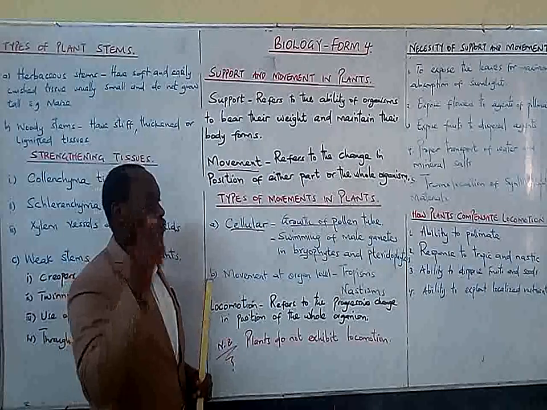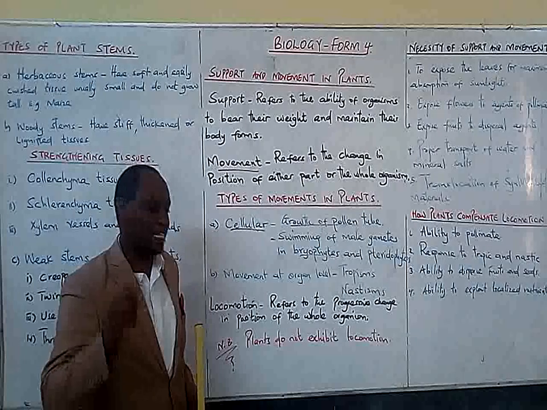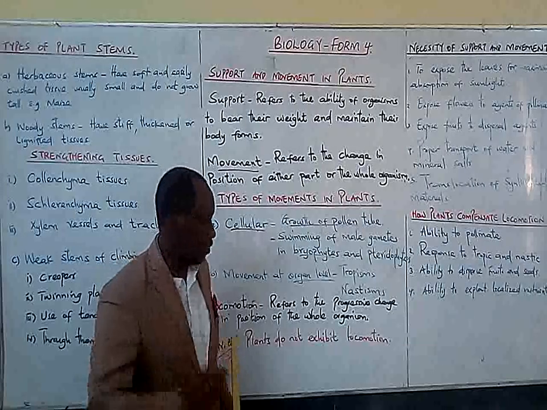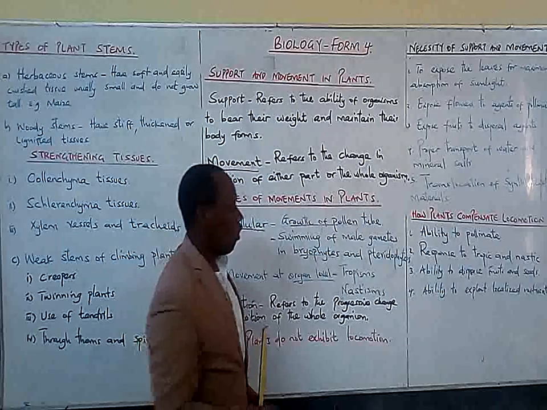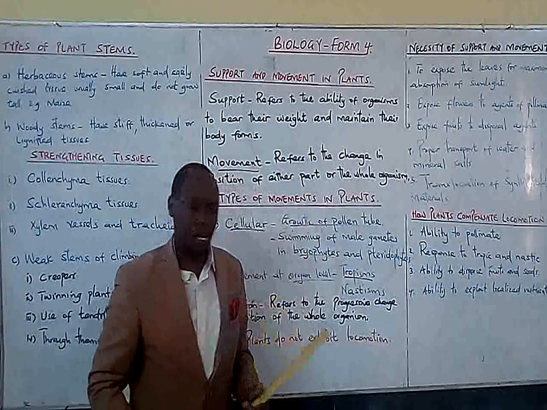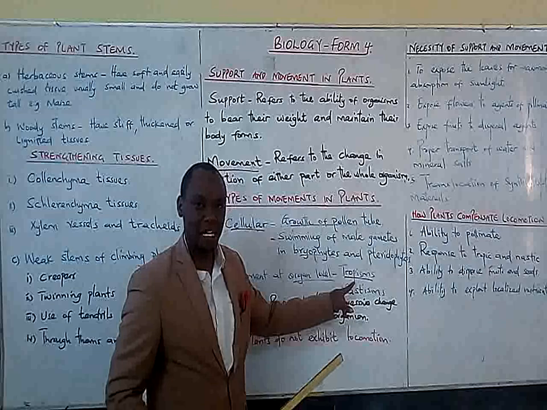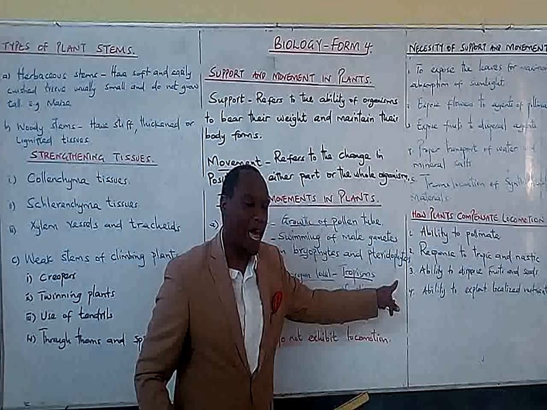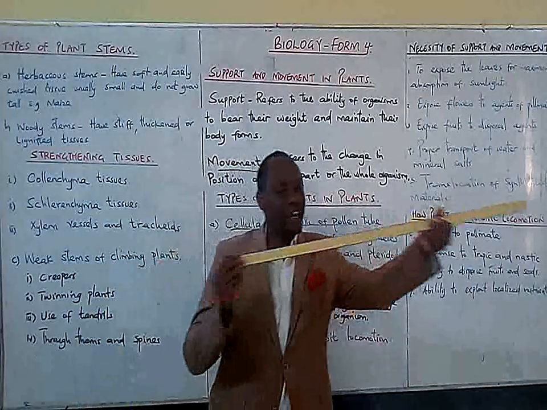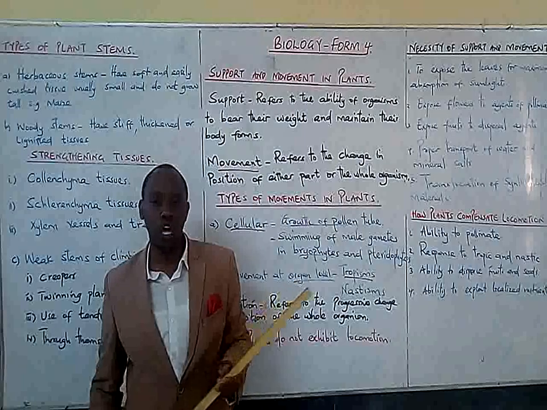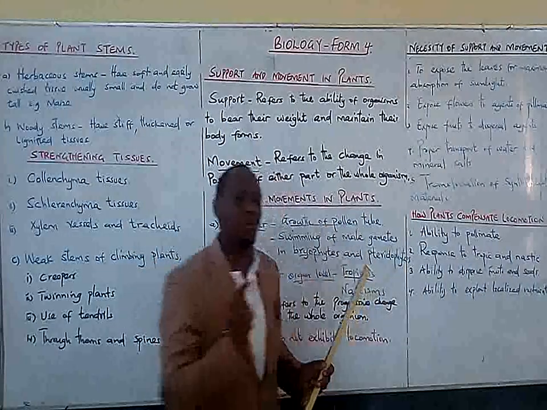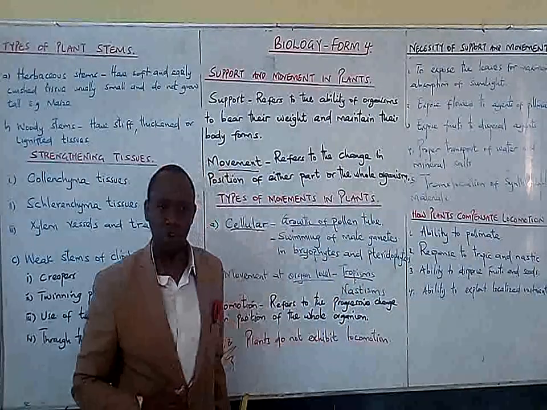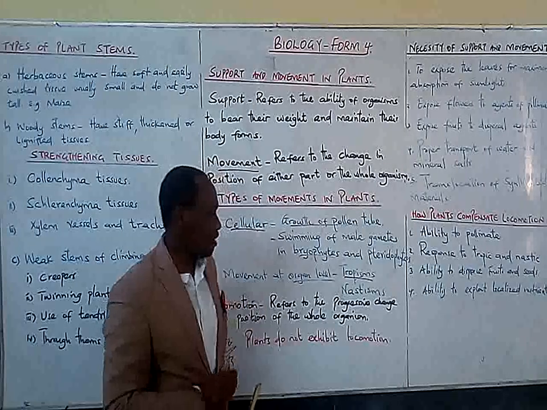The other type of movement in plants is the movement at an organ level. Remember, in the previous lesson of irritability, you were taught about tropisms, and these are growth movements. Remember, we have phototropism, where a plant will grow towards unidirectional light. The shoot will grow and bend towards the source of light. And that is what is referred to as tropism. We also have hydrotropism. We also have different types of tropism.